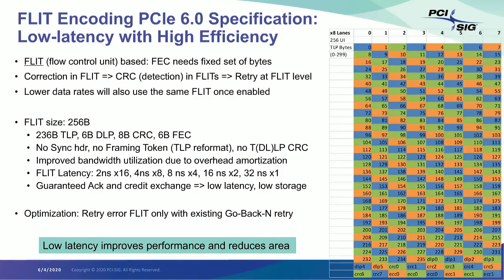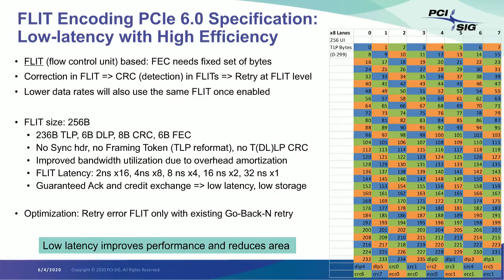Now the flit latency, how long does it take for us to receive a flit? Clearly on the transmit side, I don't incur the flit latency. I can always pipeline things through. But on the receive side, I have to get the entire 256 bytes of flit before I can do my FEC correction and then CRC check. So it will be 2 nanoseconds for 256 bytes on a by 16 link at 64 gig, 4 nanoseconds for by 8, and so on and so forth. And because we got this first 2 bytes doing ACK-NACK and the next 4 bytes for doing credit exchange, this results in a very low latency turnaround loop time, and this will result in very low latency in terms of a replay, and also storage requirements become low.